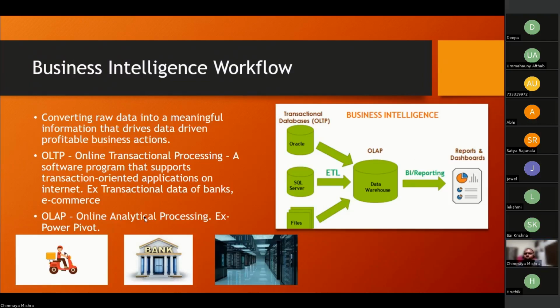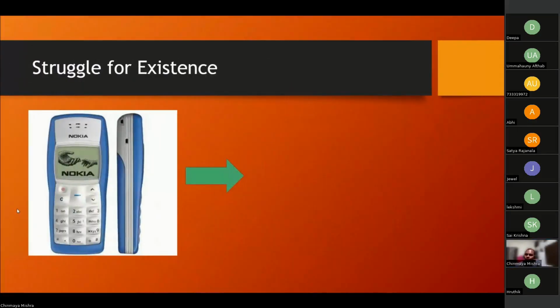Right. So any doubt here, guys, in the BI workflow, understanding OLAP, OLTP, and all those things? No, right? No. Fine.